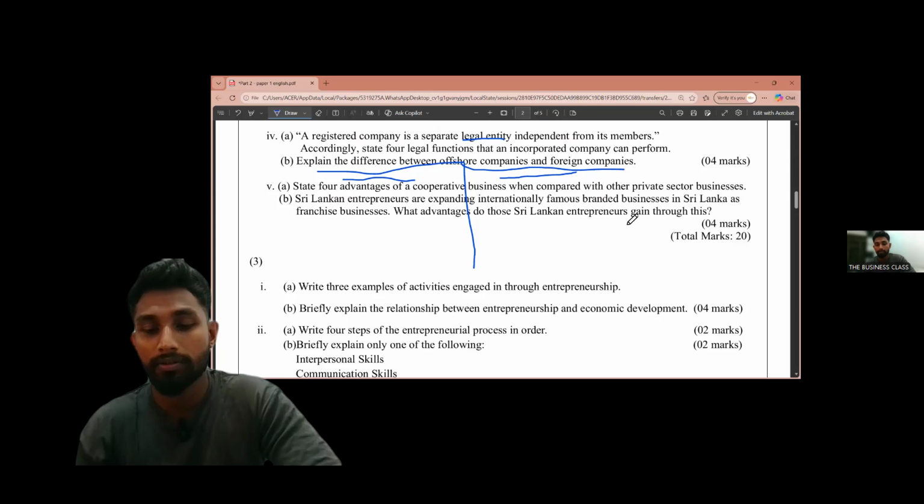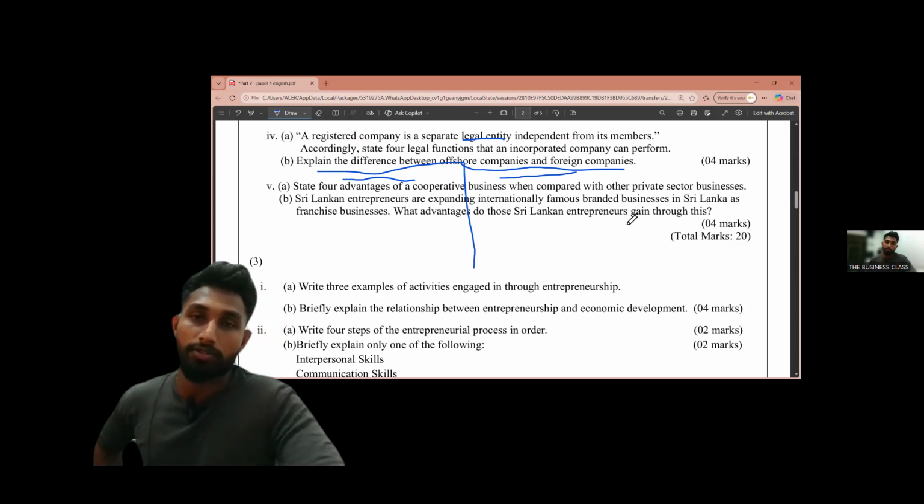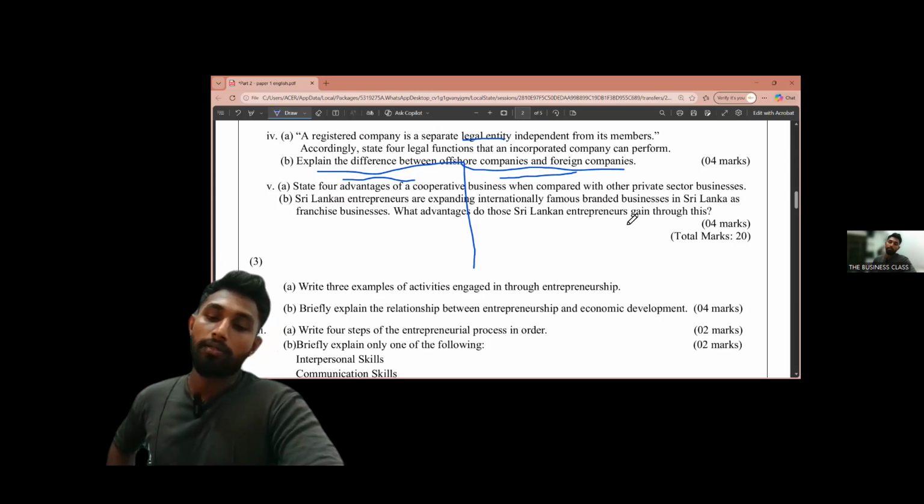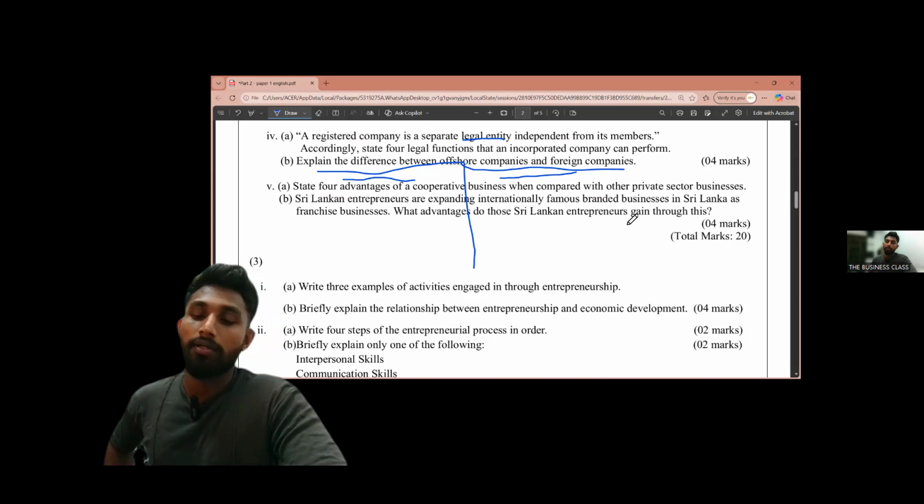The first thing we can say is democratic management control. Another thing we can write is limited liability of members. Then the next one is social or community orientation over profit maximization. Then the next one is continuous succession.